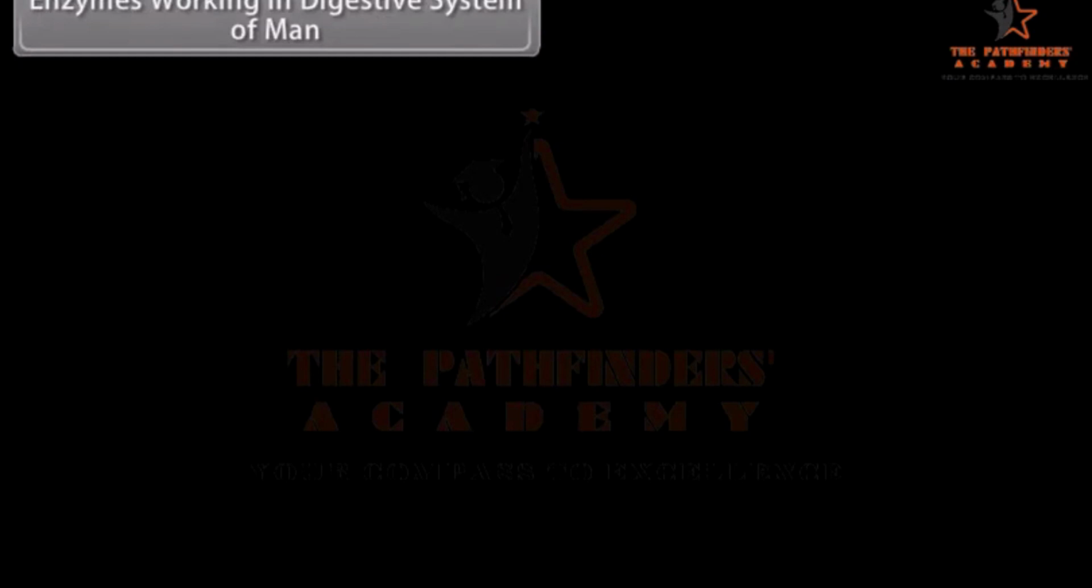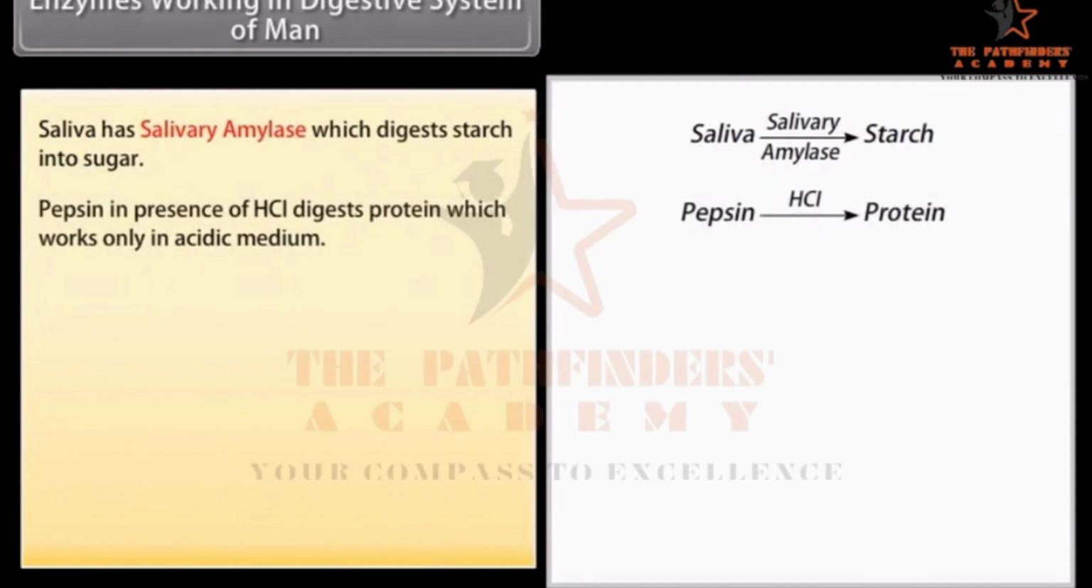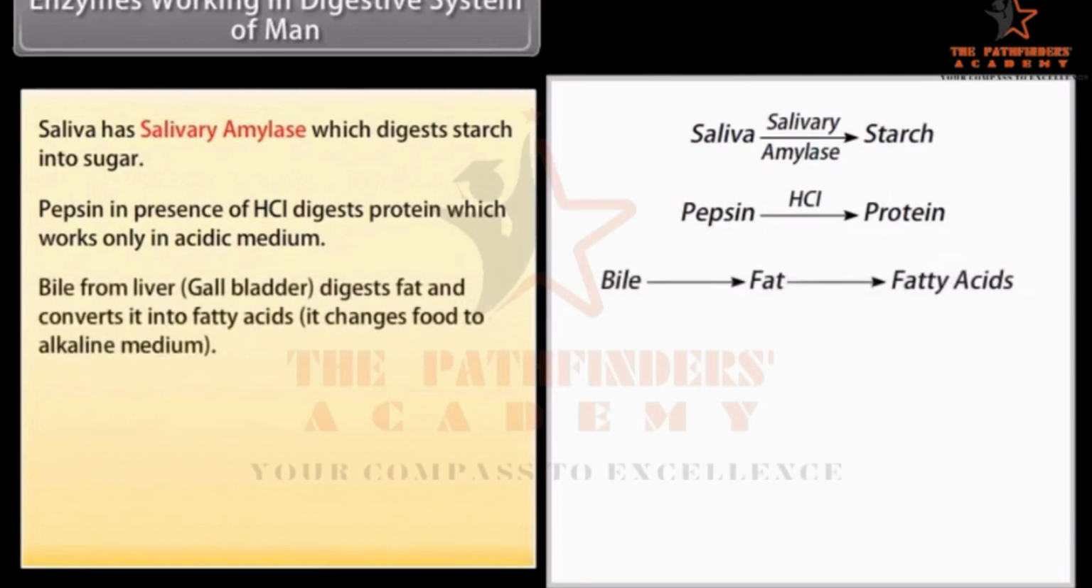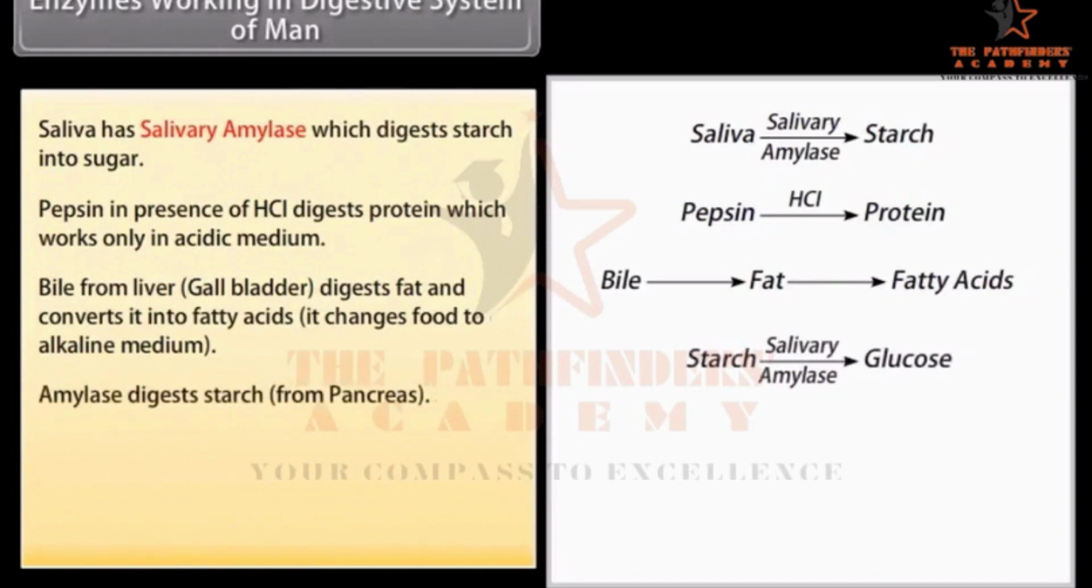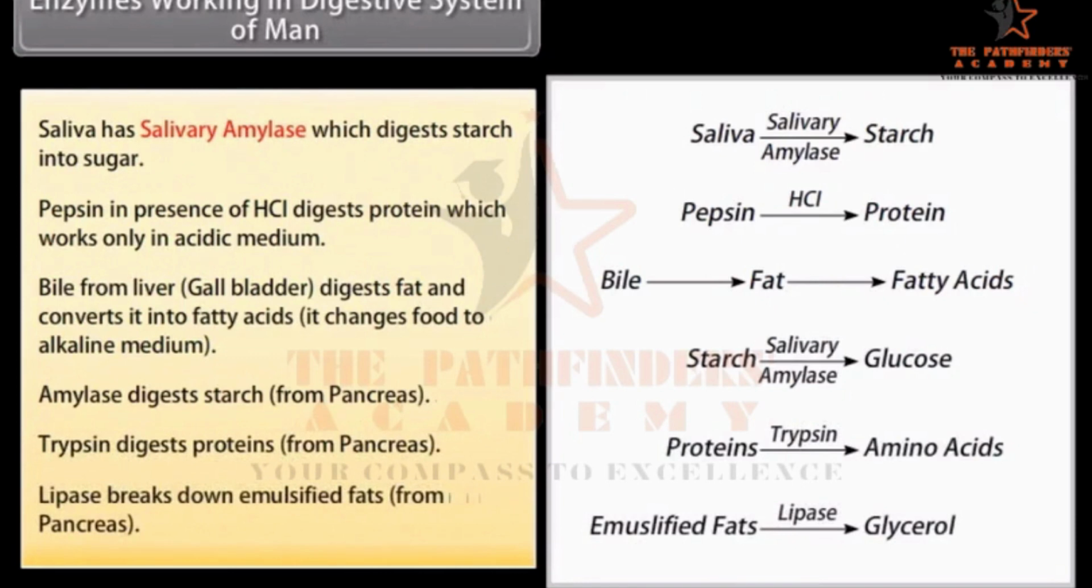Enzymes working in the digestive system of man. Saliva has salivary amylase, which digests starch into sugar. Pepsin in the presence of HCl digests protein, which works only in an acidic medium. Bile from the liver, gallbladder, digests fat and converts it into fatty acids. It changes food to an alkaline medium. Amylase from the pancreas digests starch. Trypsin from the pancreas digests proteins. Lipase from the pancreas breaks down emulsified fats.